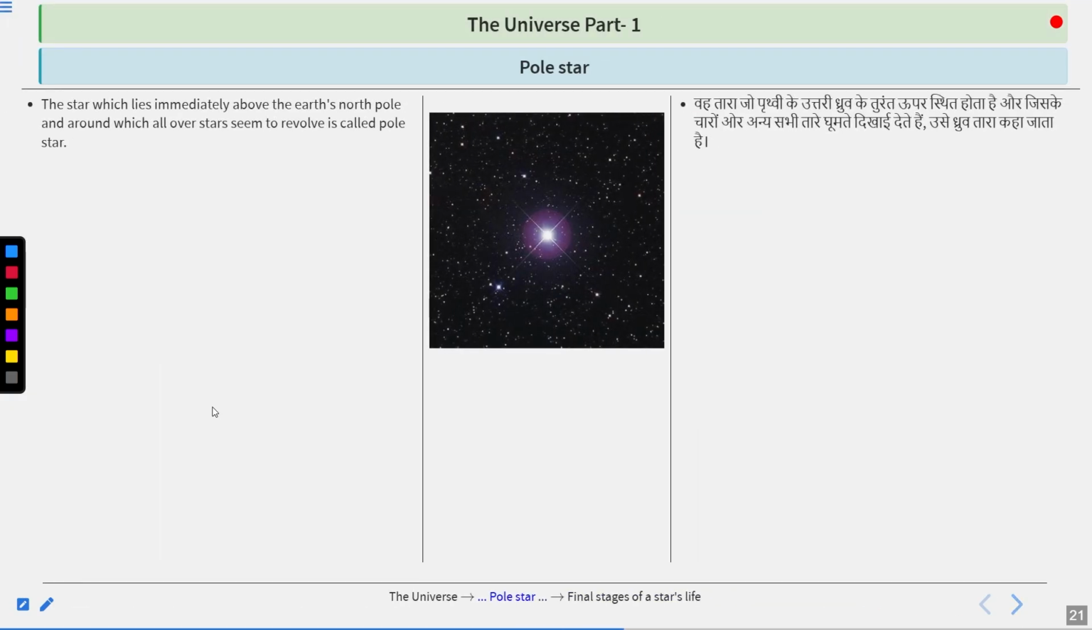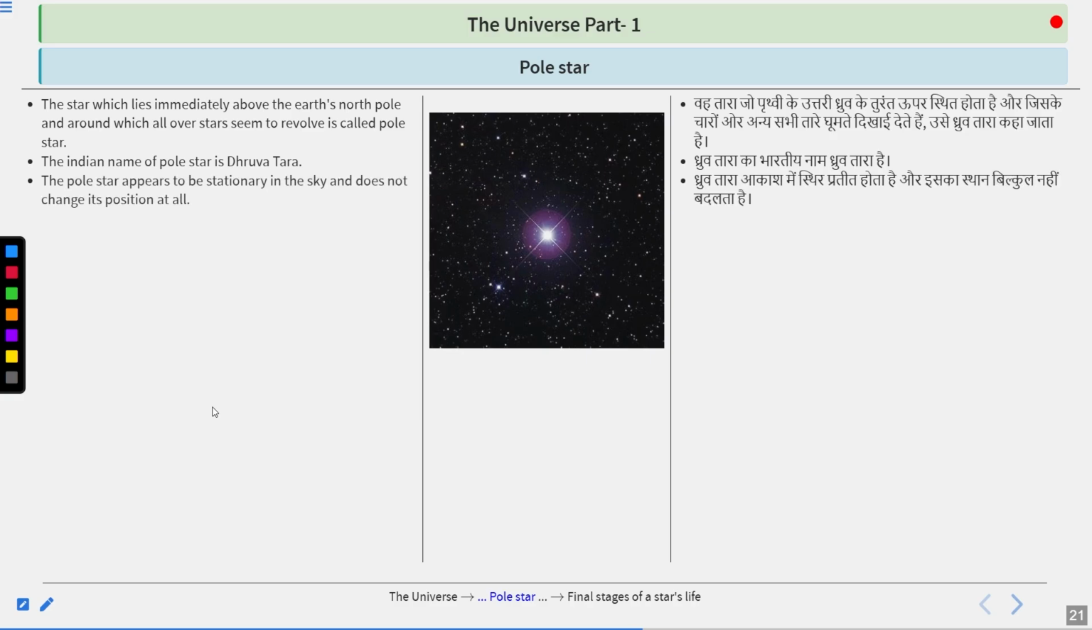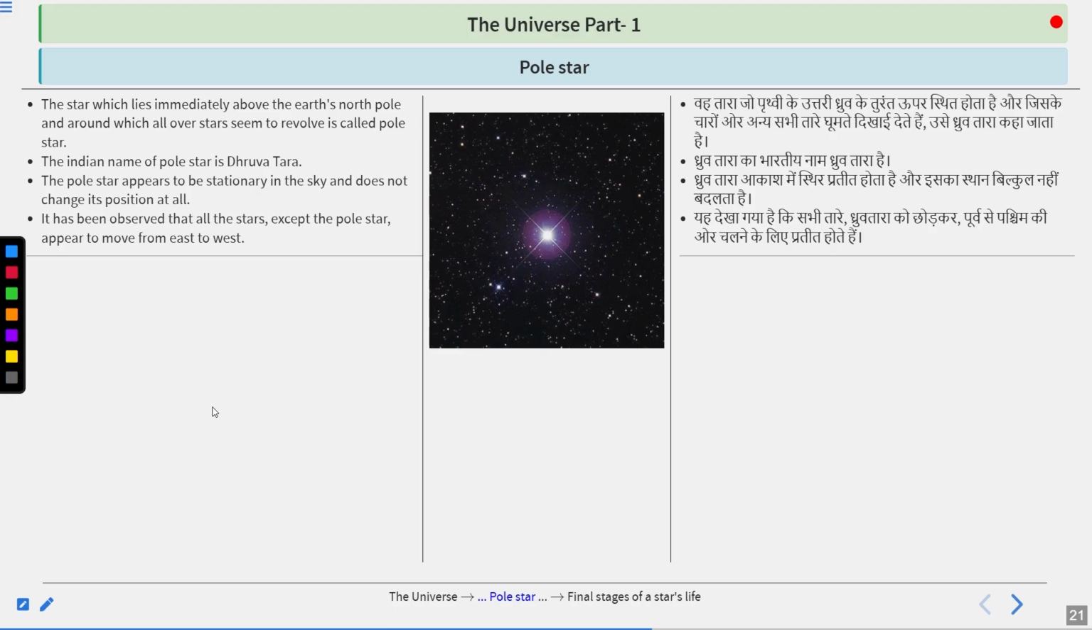Now, what is the pole star? The star which lies immediately above the Earth's north pole and around which all other stars seem to revolve is what we call the pole star. The Indian name we use for the pole star is the Dhruva Tara. The pole star appears to be stationary in the sky and does not change its position at all. It has been observed that all the stars except the pole star appear to move from east to west.